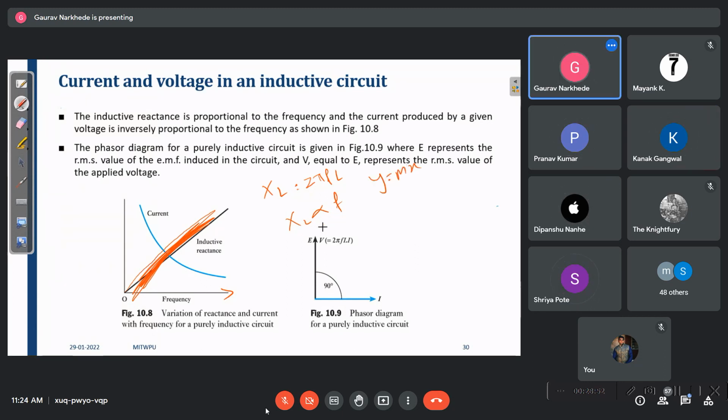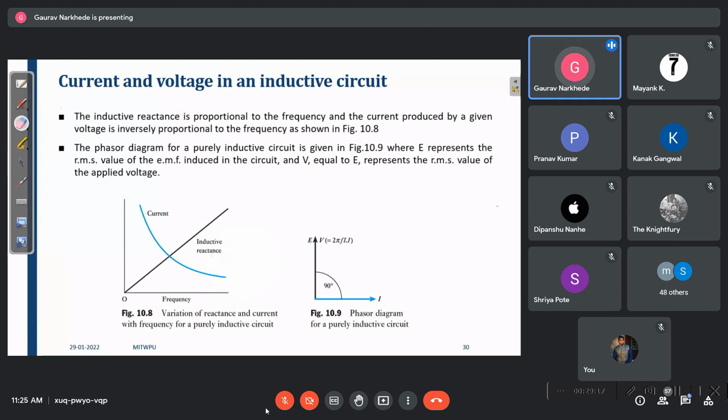So in the inductor, as the frequency increases, the inductive resistance will increase. So what will happen to the current? Current will decrease. समझ में आ रहा है? So current decrease हो रहा है, मतलब current lag हो रहा है, current store हो रहा है, voltage आगे जा रहा है circuit में. Getting? So this is another logical explanation from my side.